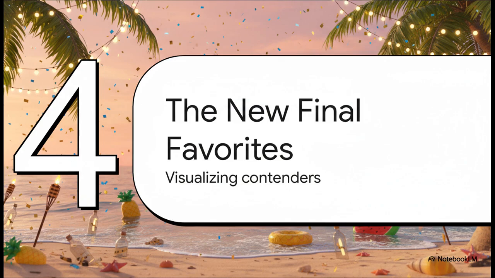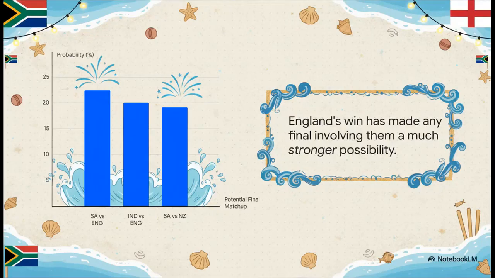Who are the top contenders now? This bar chart lays it all out pretty clearly. South Africa versus England is now sitting at the top. But look how close India versus England is, right behind it. That's a huge deal. It's now firmly the second most likely final. And then you've got South Africa versus New Zealand not far behind. You see the common thread, right? England's win put them in the driver's seat for any potential final they're in.